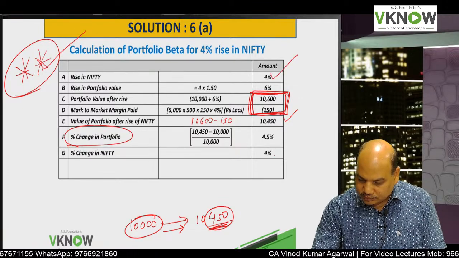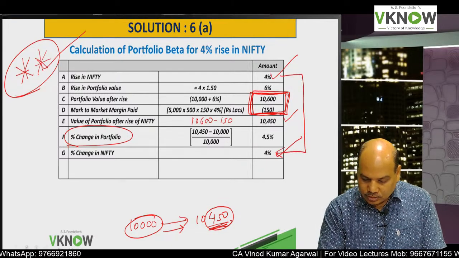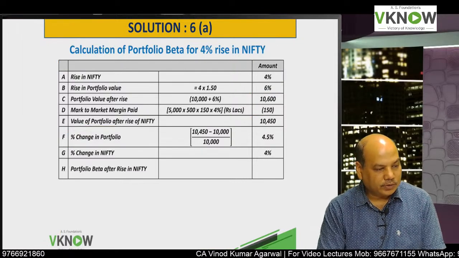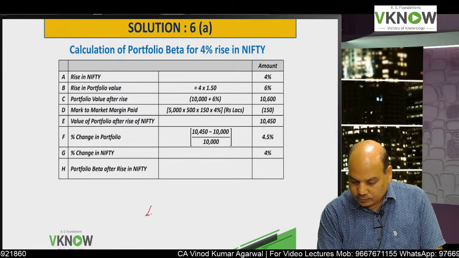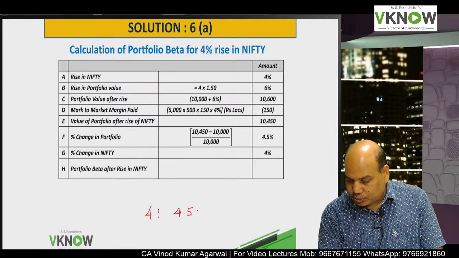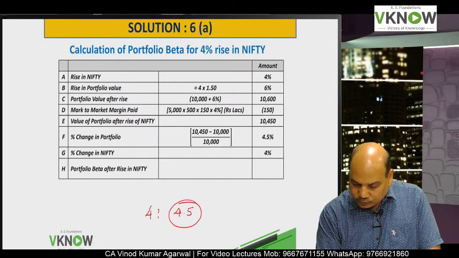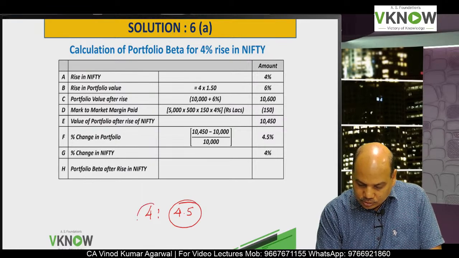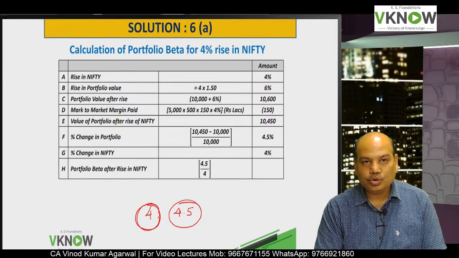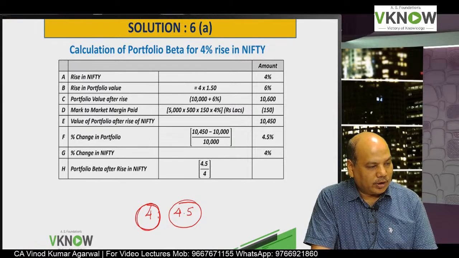4% already given. These two are not the same. So now you have to find out beta, portfolio beta after rise. 4% change in Nifty is 4.5% change in portfolio value. Change in portfolio value divided by change in Nifty value is the portfolio beta. Very good, Sagar.